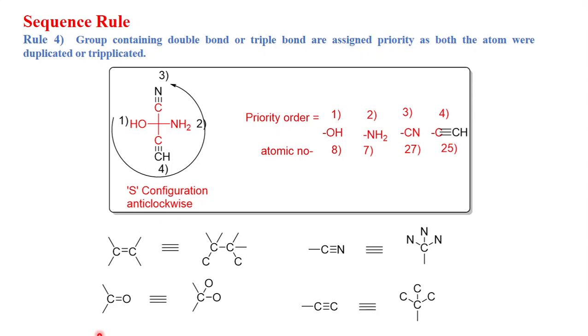So these are the 4 rules which are used for the absolute configuration, and R and S nomenclature is also called absolute configuration. ठीक है, so this is it.